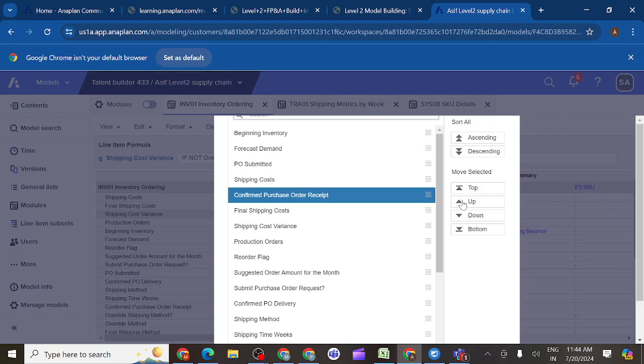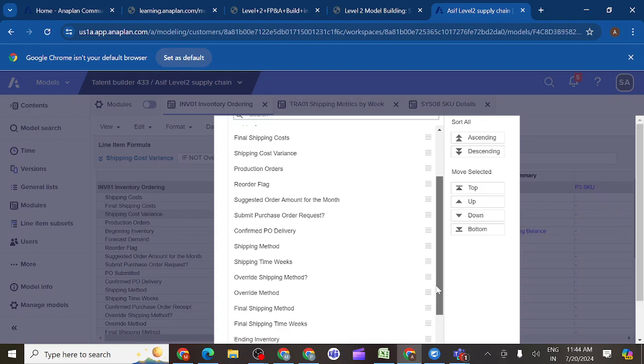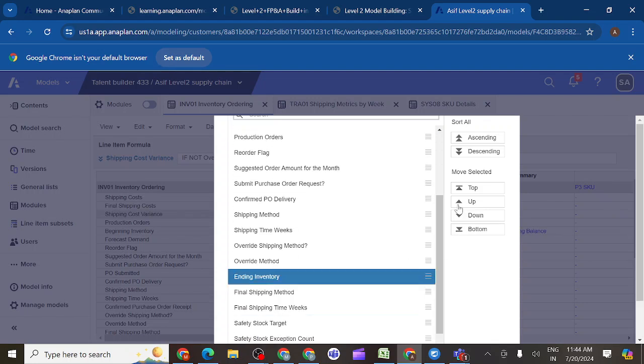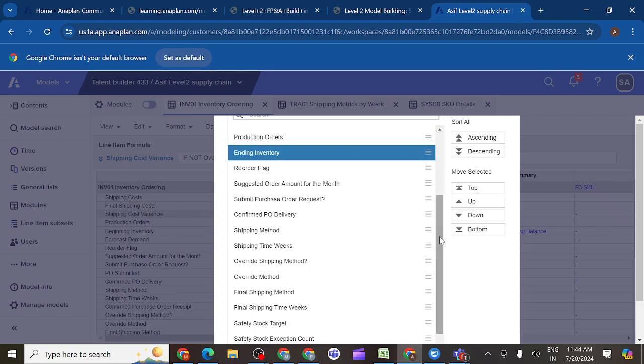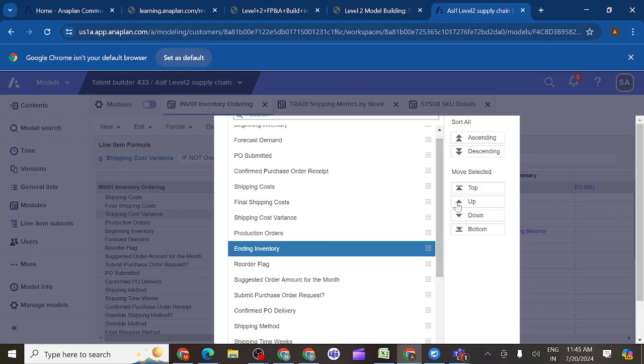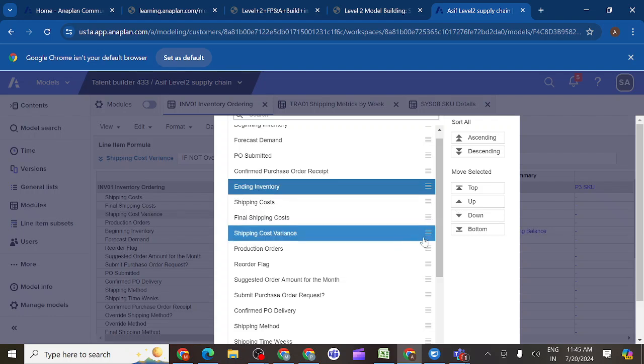Next one, ending inventory. Yes, ending inventory. Then next, safety stock target.